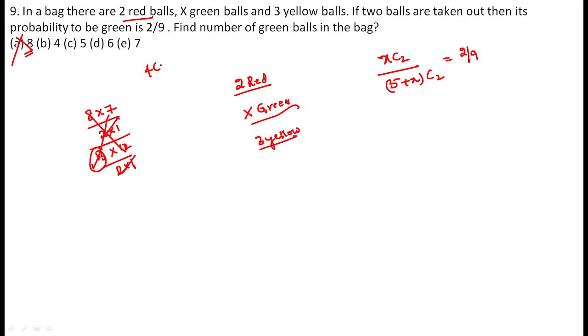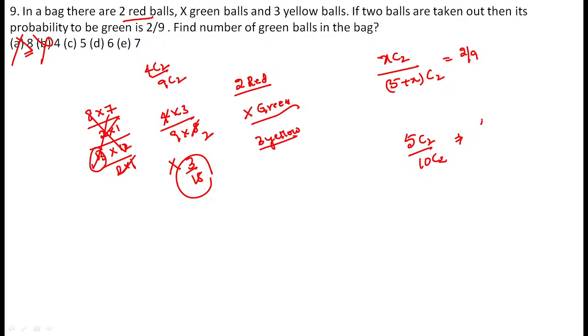Now we try 4C2. 4C2 by 9C2. So 4 into 3 by 9 into 8, guys. 4 ones are 4, 4 twos are 8. Now you can get 3 by 18. 3 by 18 is also a wrong option. Now take 5C2. 5C2 divided by 10C2. 5C2 means 5 into 4 divided by 10 into 9. 5 ones are 5, 5 twos are 10, 2 fours are 8. So the answer is 2 by 9. So go with option verification. The value of x becomes 5, guys. Don't go with the quadratic method, man. It takes time. Just substitute the options, then you can get the answer directly.